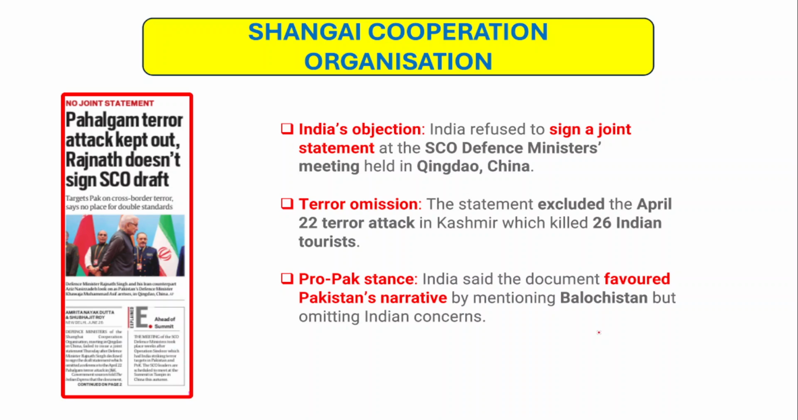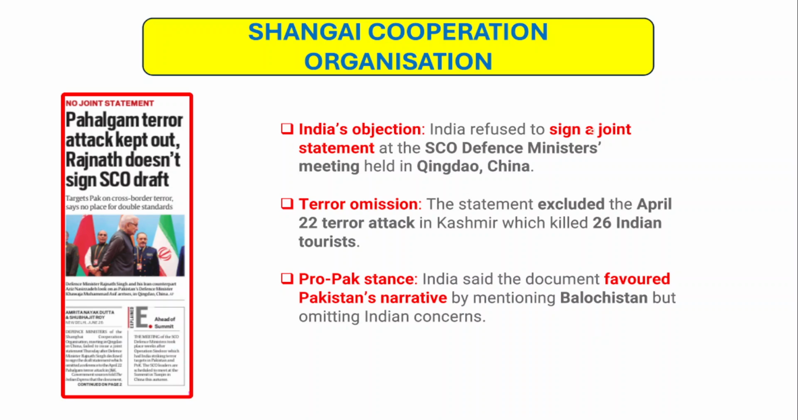Now, the next important topic is the Shanghai Cooperation Organization. Recently, the Shanghai Cooperation Organization ministers meeting was held in China, in a place called Qingdao. In this meeting, a draft document was placed before all the ministers. Now, India refused to sign that particular document. Why did India refuse to sign the document? We'll be understanding this in a very detailed manner, right?